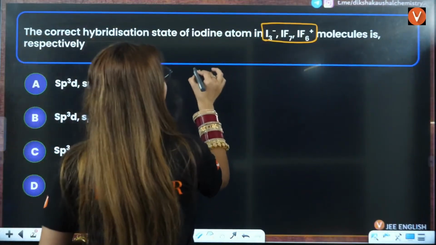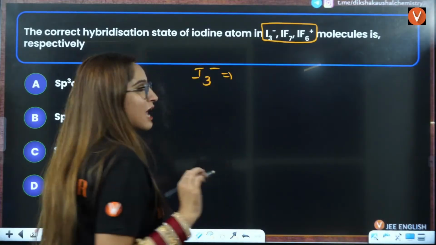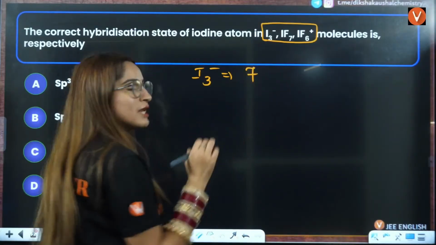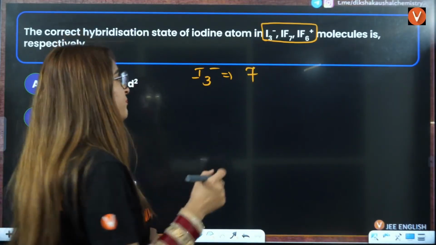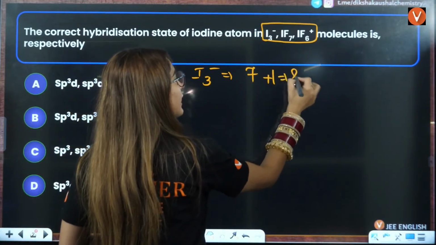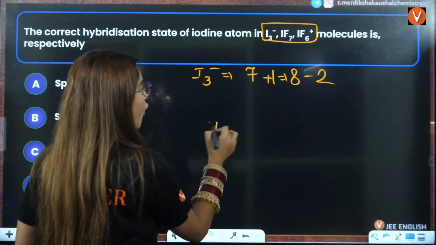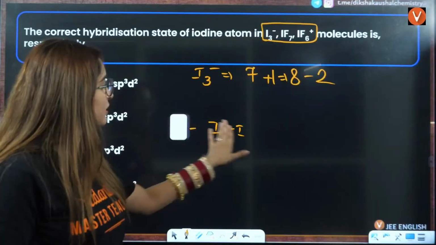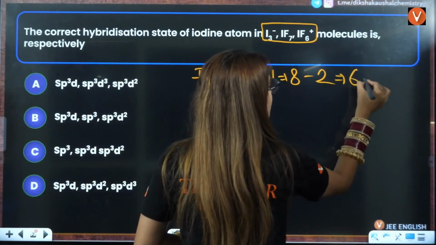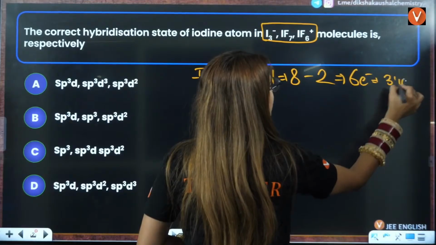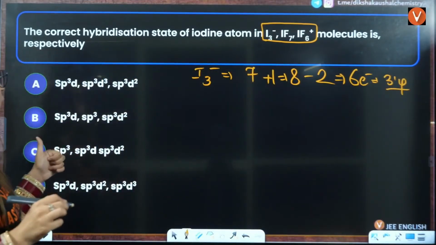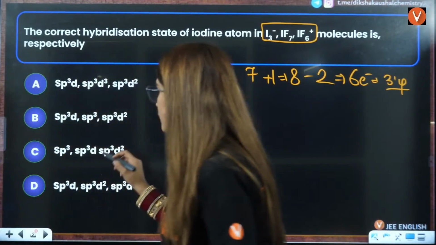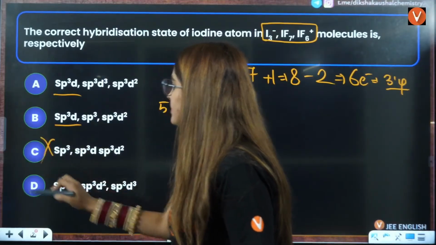So if I say I3 negative, that means iodine will be the central atom that has 7 outermost electrons because it belongs to group number 17. When you add 1 electron, that will be 8. Out of 8, 2 electrons are occupied in the bond formation. That is why 8 minus 2, this will be 6 electrons. That means 3 lone pairs plus 2 bond pairs. That means 5. That corresponds to sp3d. So for the first, you will have sp3d. That means this is eliminated.